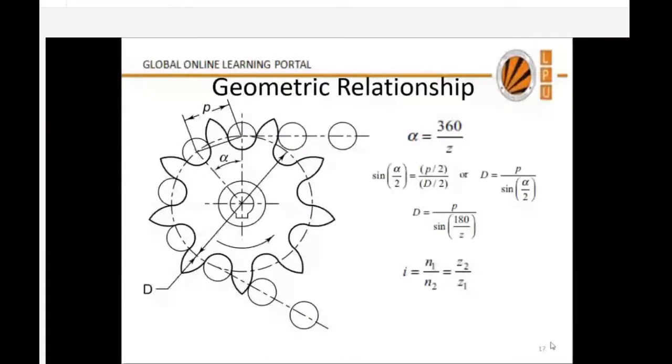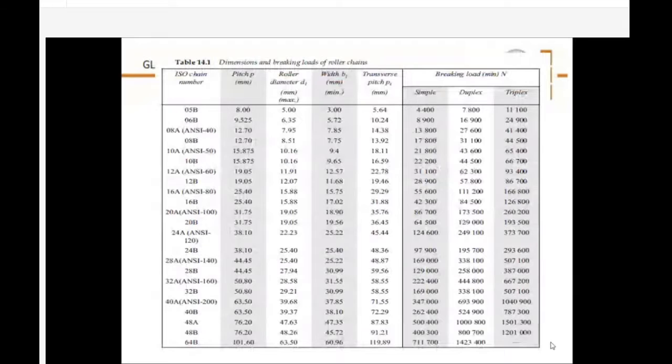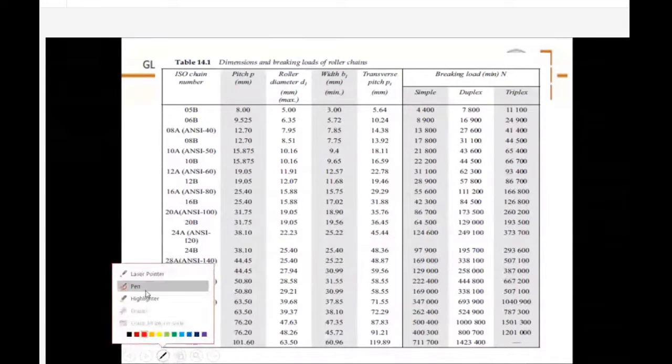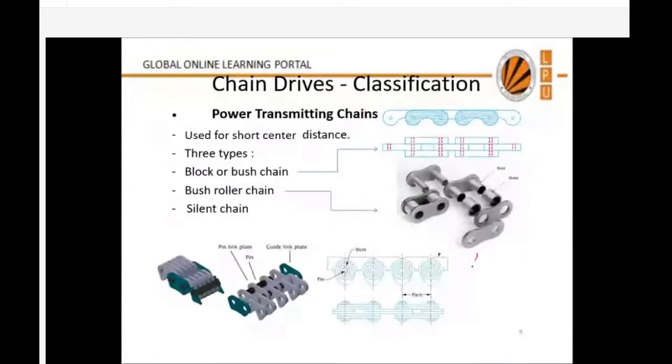Today we are going to discuss certain relations for a chain as well as the polygonal effect. Okay, so up to this we have discussed. Can anyone tell me, if somewhere 40B is mentioned, what will be the pitch of this chain? If the chain number is 40B, what is the pitch in mm? Anyone?